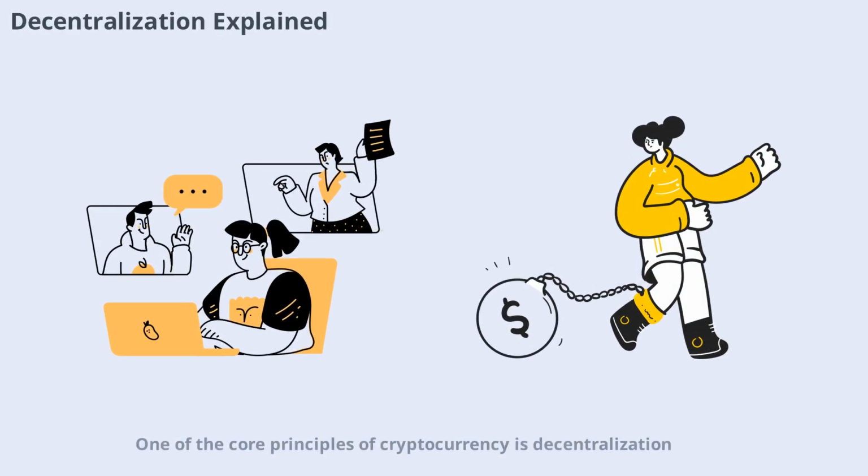One of the core principles of cryptocurrency is decentralization. This means that no single entity has complete control over the network. Instead, power is spread across many participants, such as miners, developers, and users. Decentralization aims to make systems more secure, transparent, and resistant to censorship. However, it also introduces new challenges, especially when it comes to making decisions and implementing changes. Let's look at how decentralization shapes governance in the crypto world.